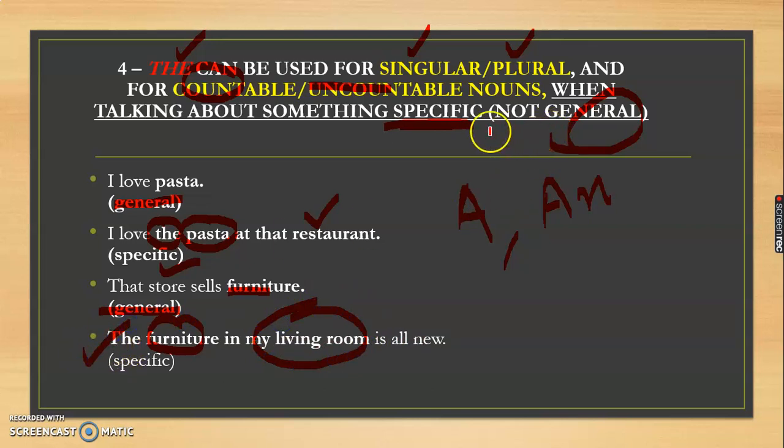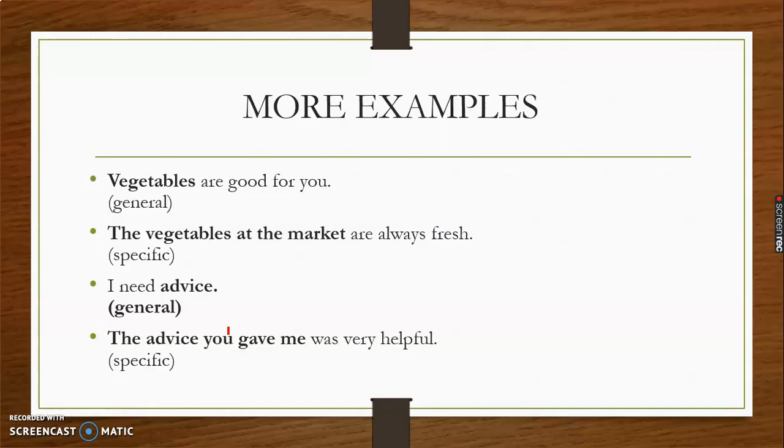So 'the' is used only with a specific thing. A and An are used with countable nouns, and 'the' is used with a specific thing, whether singular or plural, countable or uncountable. So we need to see whether something is specific or general. If it is general, we will not use 'the', but if it is specific, 'the' will be used.